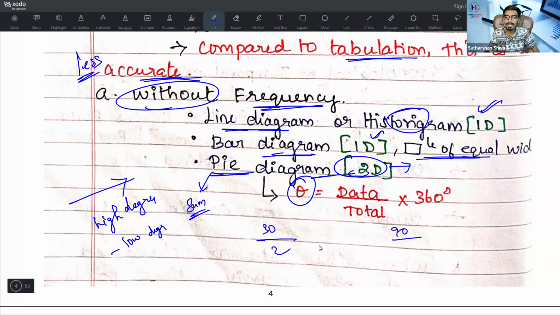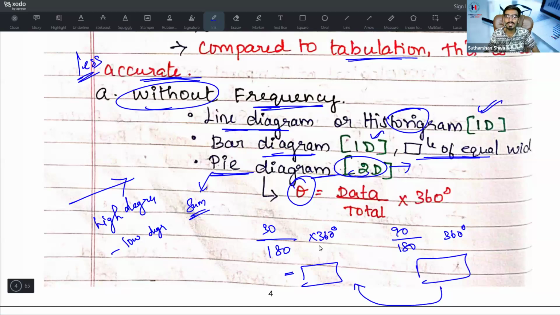Let's say 30 is my lowest value and the highest value is 90. My total, let's assume, is around 180. Then it is into 360. I will find the value for the smaller value, and for the greater value I will have the value over here. Then I will subtract it and I will get the difference between the highest and lowest under the pie diagram. That is the question in set B.